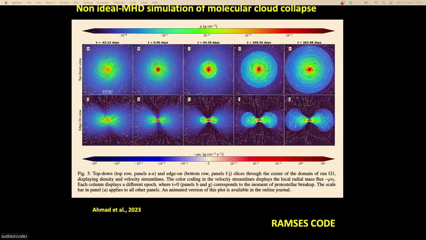So with some colleagues at the Center for Atomic Energy, we have done MHD simulation of molecular cloud collapse. And here you see, it's a hydro simulation with a magnetic field. You see here the progressive formation of a protoplanetary disk. So you see the flow lines, okay? Most of the material goes into the center and forms a protostar, and you form a very thick disk because of adiabatic compression, a very thick disk around that is at hydrostatic equilibrium, and that is the so-called protoplanetary disk.